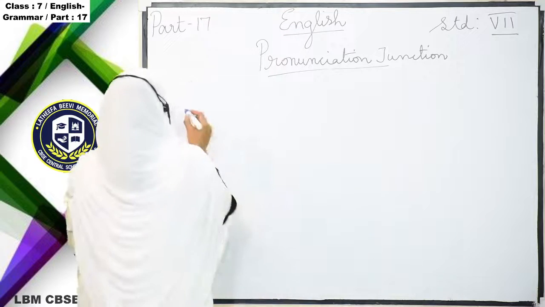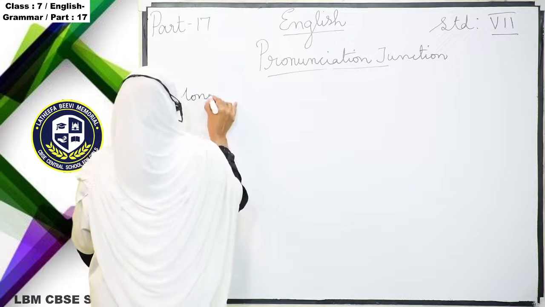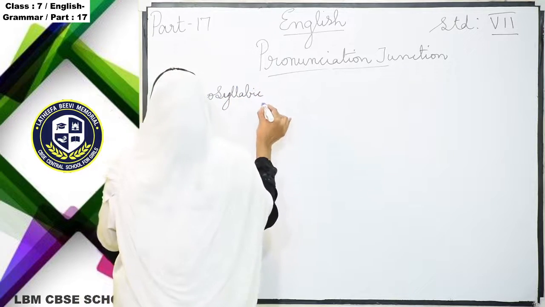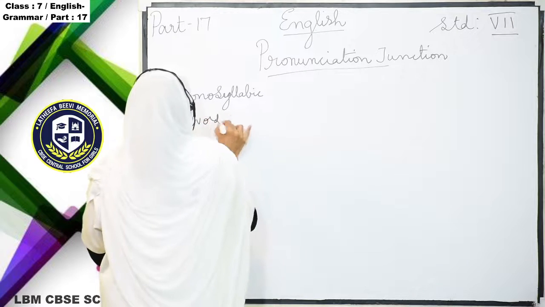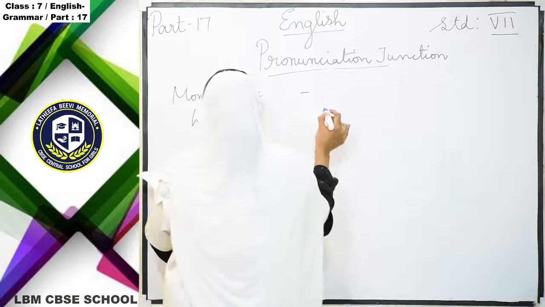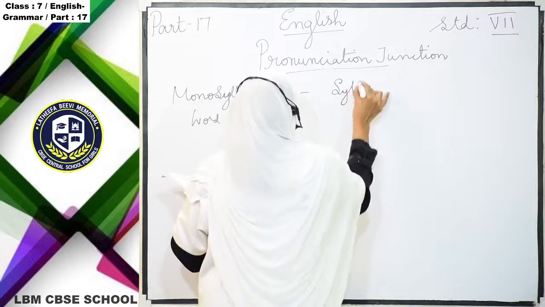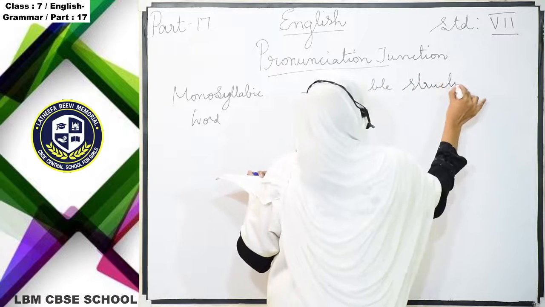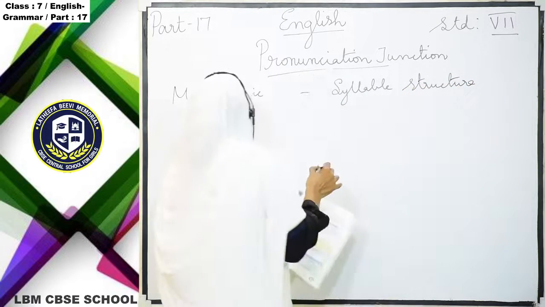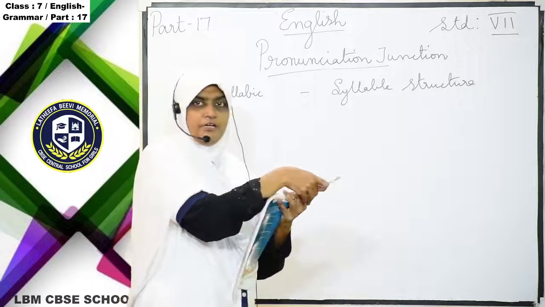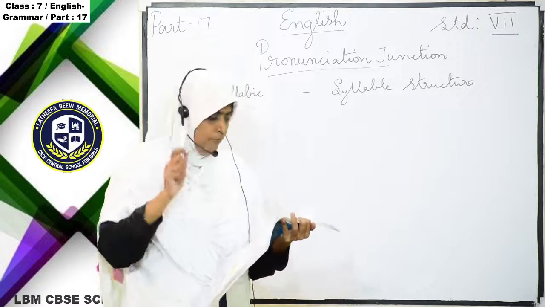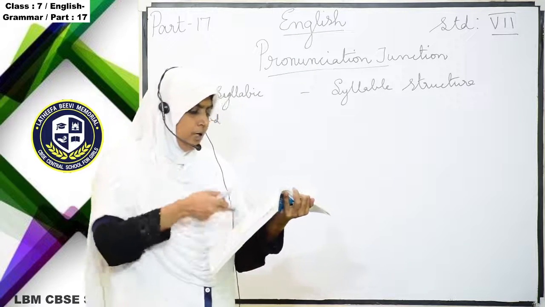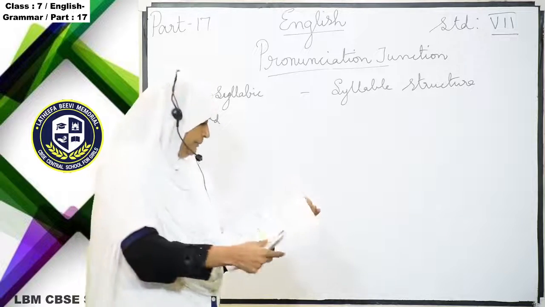Now, monosyllabic words. Here we are going to write the syllable structure. For your better understanding, they have separated the consonant sound, vowel sound, and then consonant sound, everything given in detail. Now we are writing the syllable structure only. Okay.